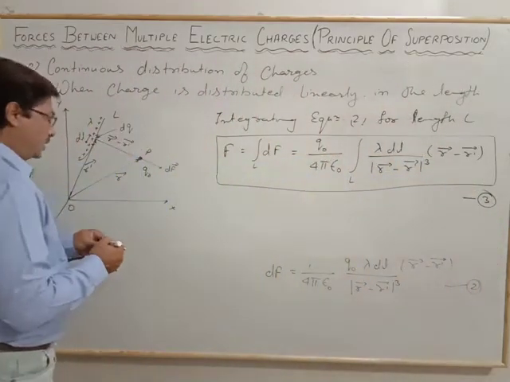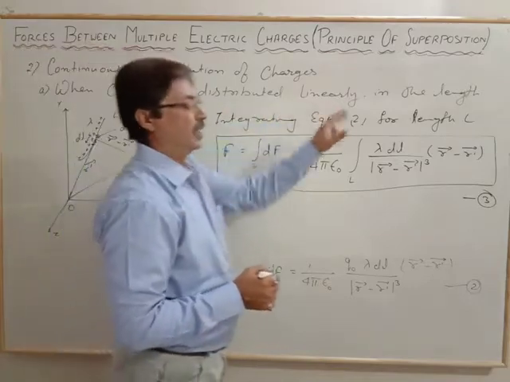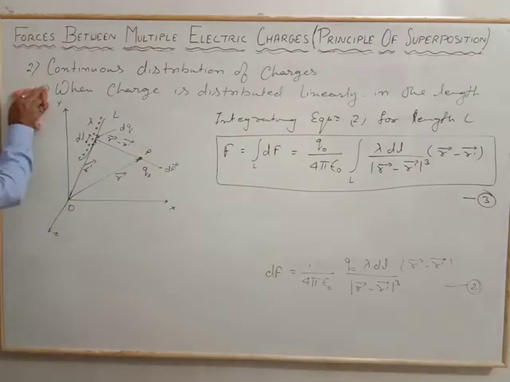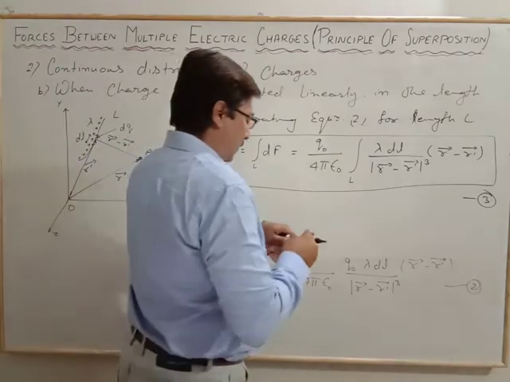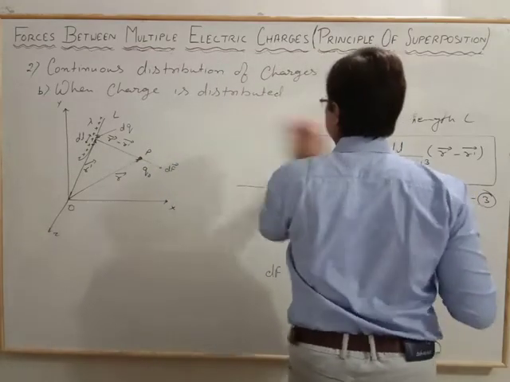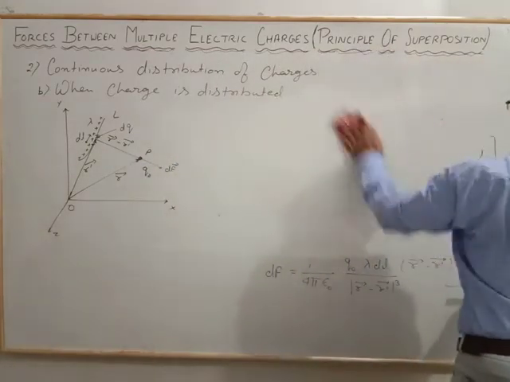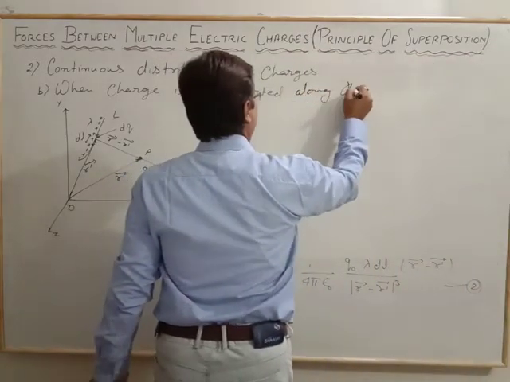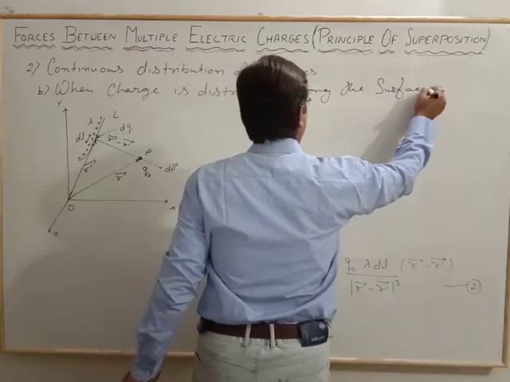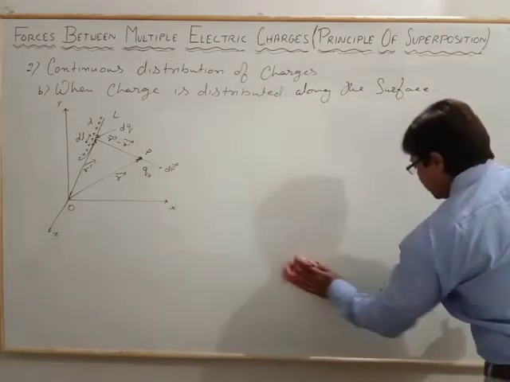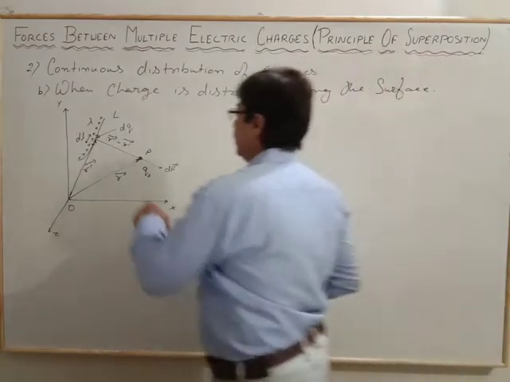Likewise, when the charge is distributed on a surface, now second, case B, when the charge is distributed throughout the surface, along the surface, we find the total force experienced by the test charge q naught.